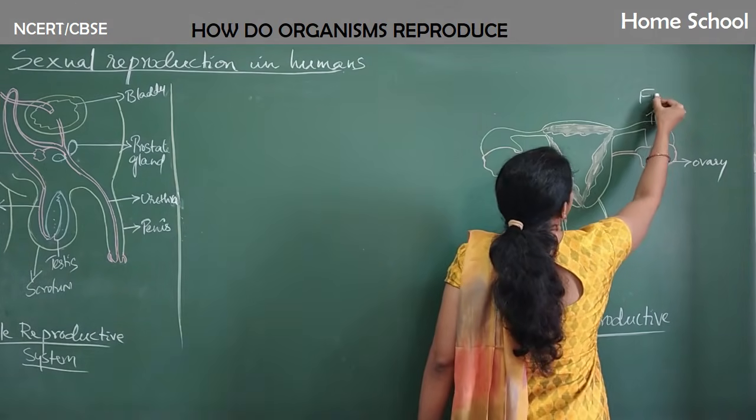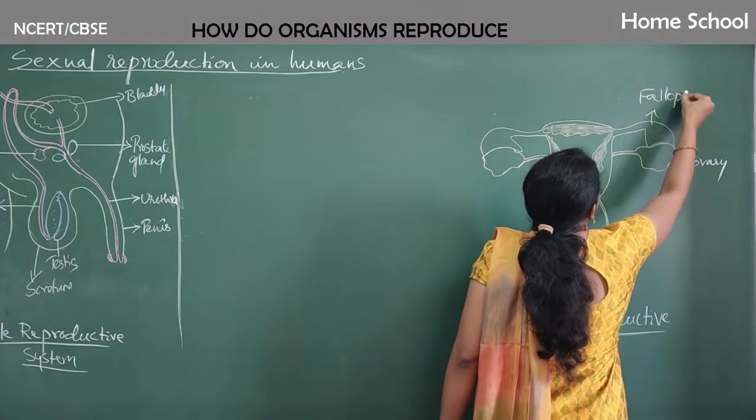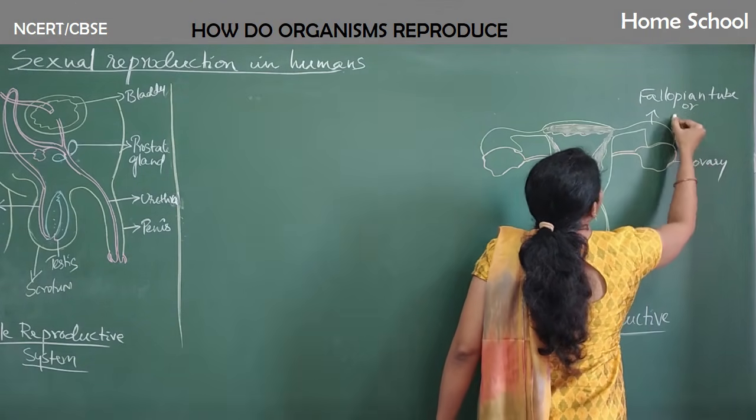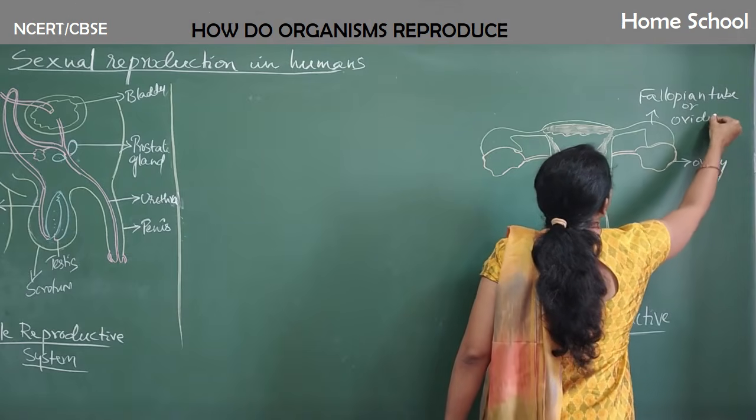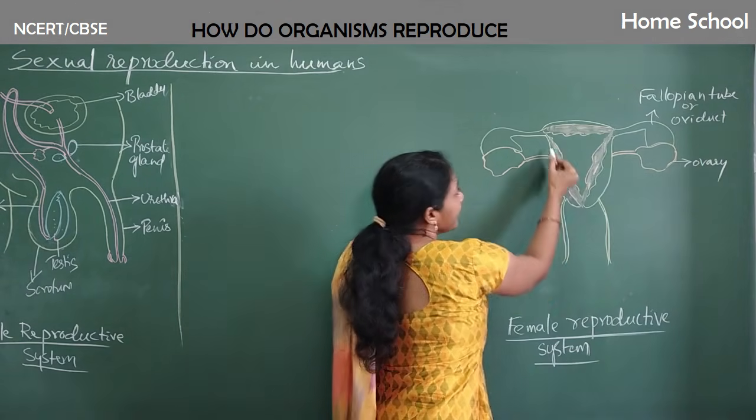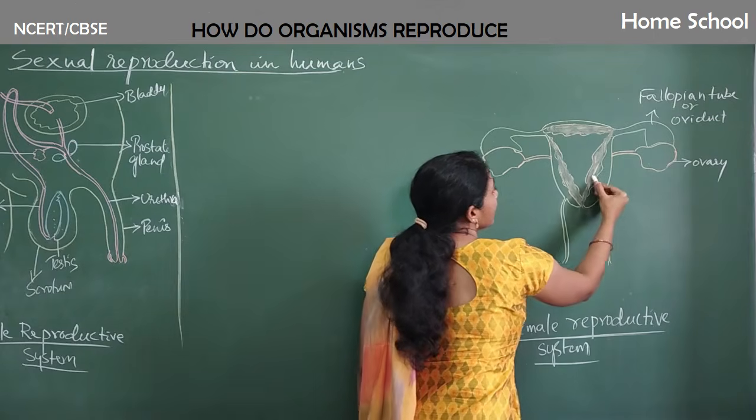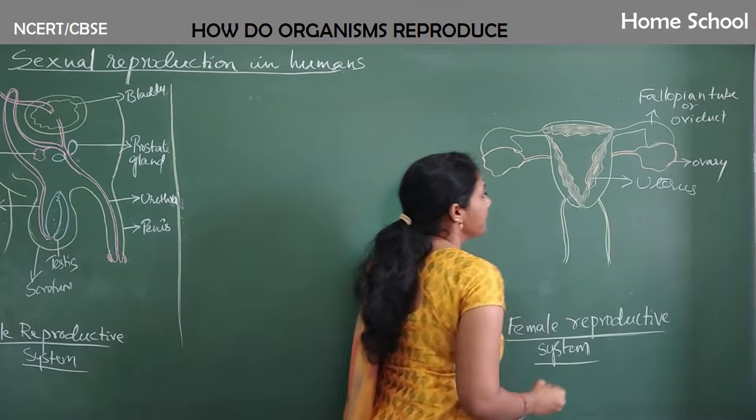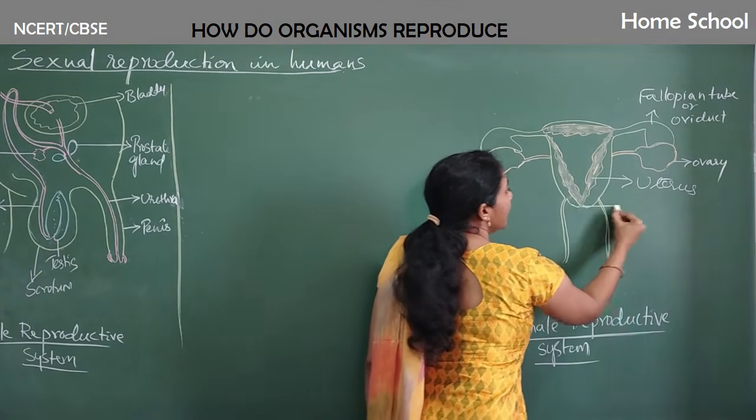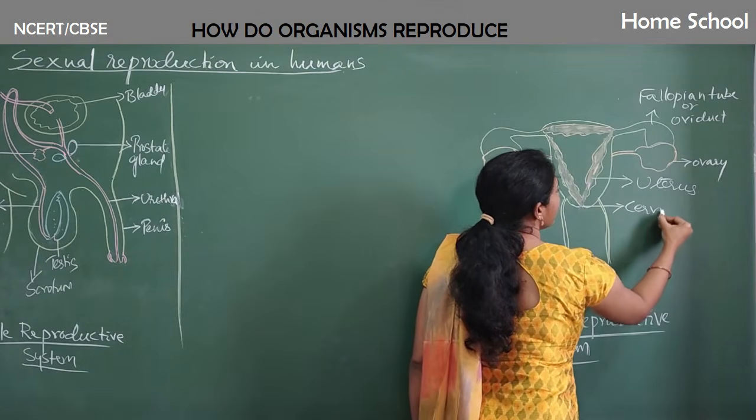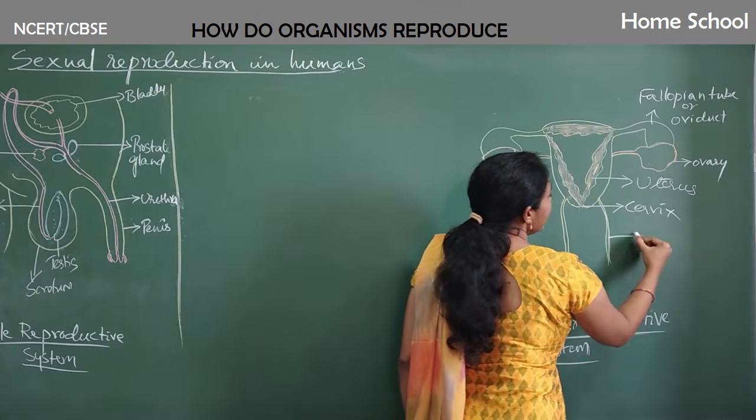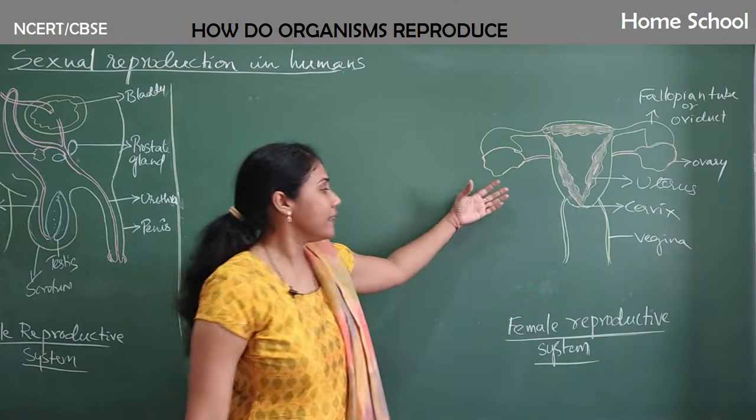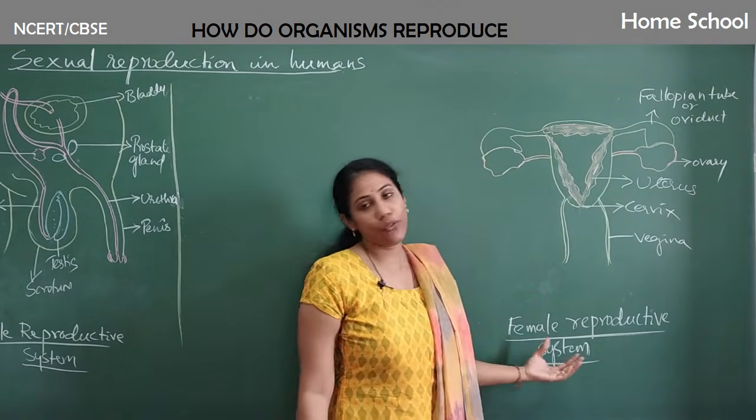It is nothing but the fallopian tube or oviduct. And this bag-like structure is the uterus. This slight opening is the cervix, and this is the vagina. So this constitutes the female reproductive system.